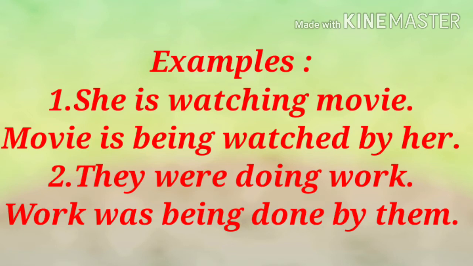Here work is a subject, it was object in active voice. Work is singular, so was. Doing is the V4 or ing form of the verb. So do's V3 form is done. Action is done by they, so they converts into them. So the answer is work was being done by them.